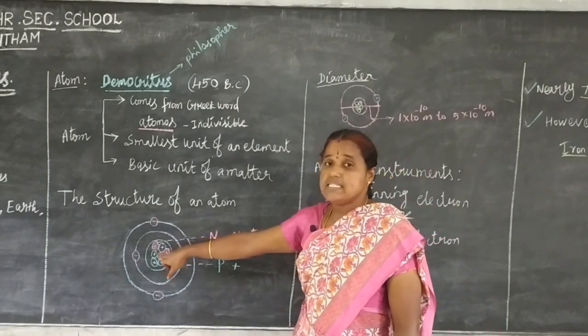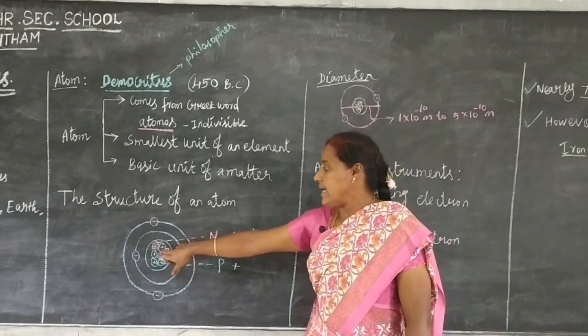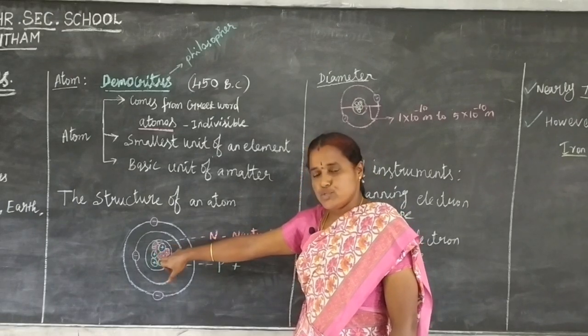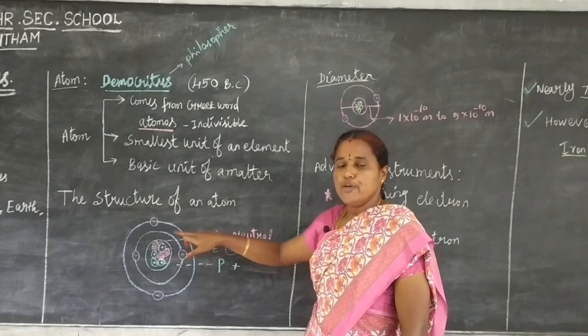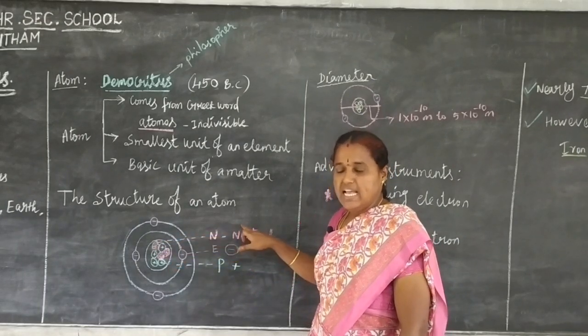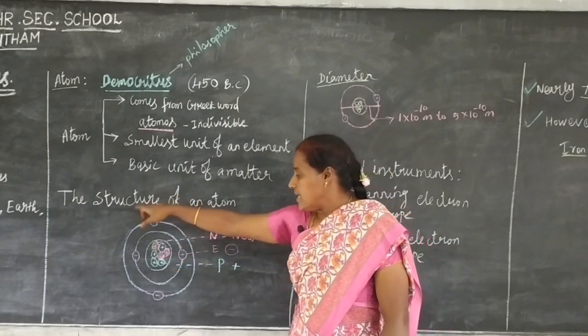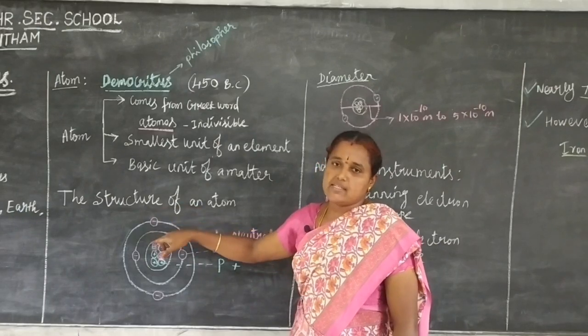The center part is the nucleus. It contains protons and neutrons. Proton has a positive charge. Neutron is neutral. Electrons revolve around the nucleus.